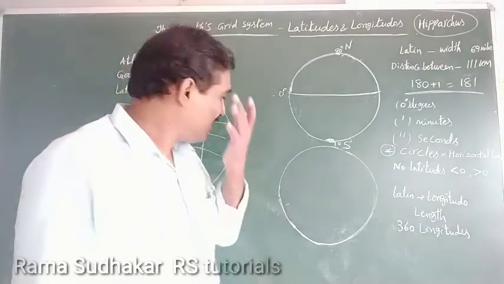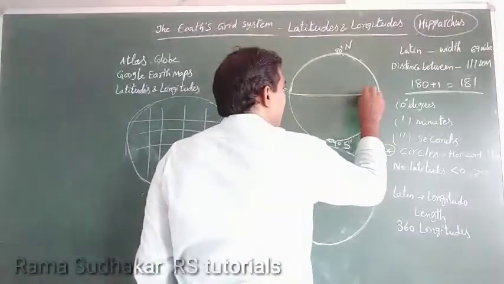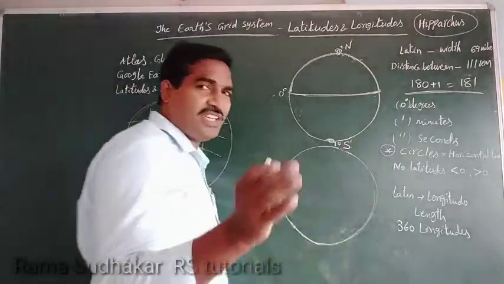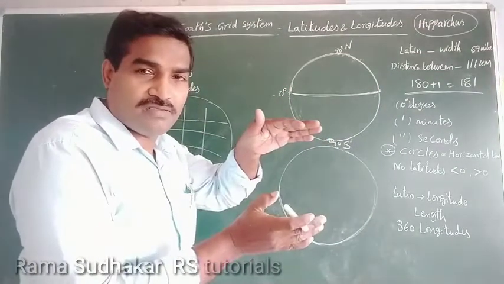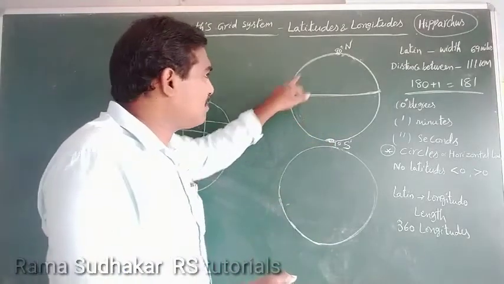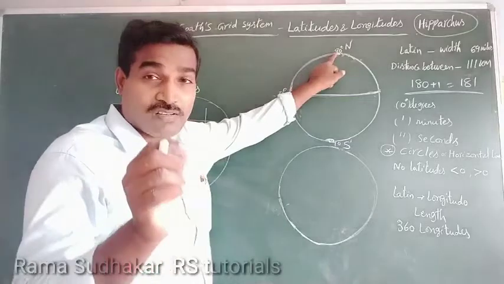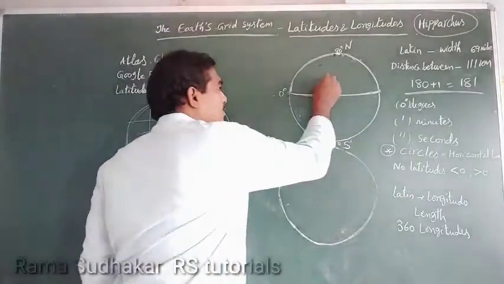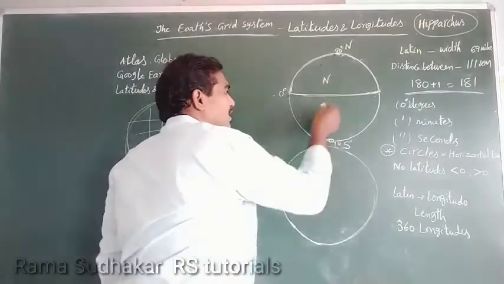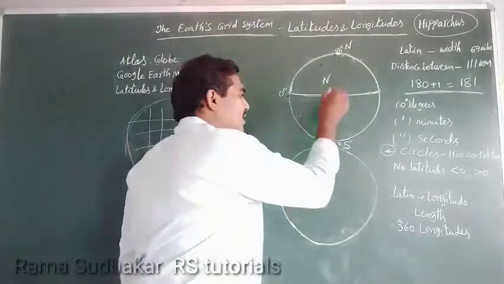Understand? See, the 0 degree latitude divides the earth into 2 equal halves. From 0 degree to 90 degrees north is known as the northern hemisphere. From 0 degree to 90 degrees south is known as the southern hemisphere.